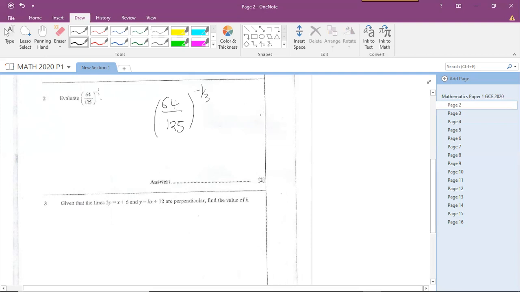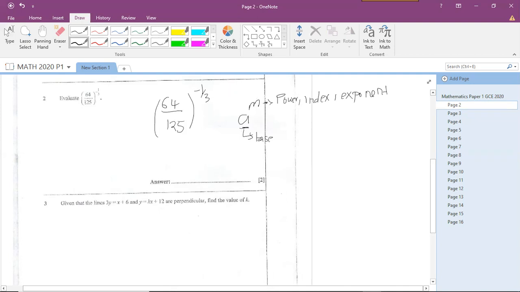So this topic here is indices and standard form. If we have an index, or a number that's raised to another power, let's say it's been raised to the power of m, so I can say a raised to the power of m, this number here will be the base. And then this number that you see above here is called the power, or you can call it an index, or you can call it an exponent. So this is the indices notation. You're going to have a number which is a base, and you have a power which is an exponent.